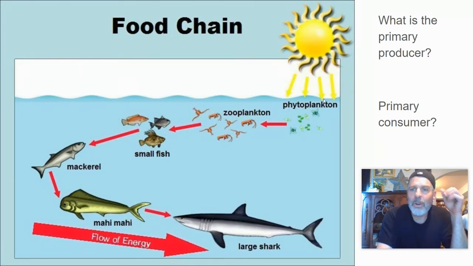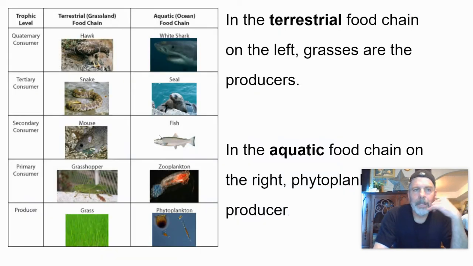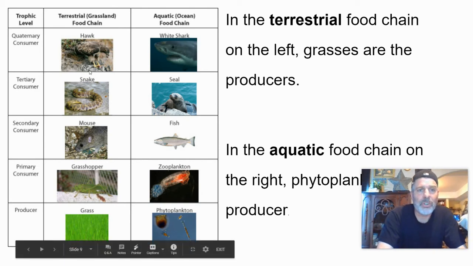All right. So in this slide over here, the primary producer is the phytoplankton. The phytoplankton would be your primary producer, and then the primary consumer would be the zooplankton. You know, food chains usually have arrows to show the direction of the energy. And this one over here, it doesn't. However, it kind of shows you in the same way.